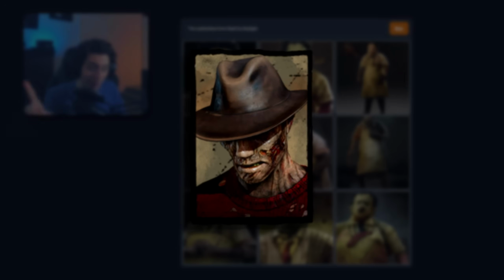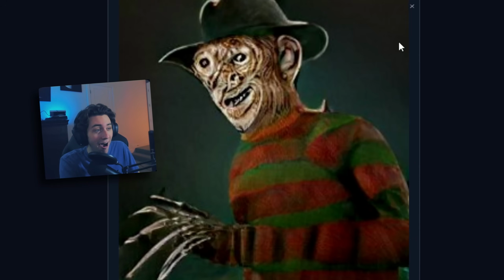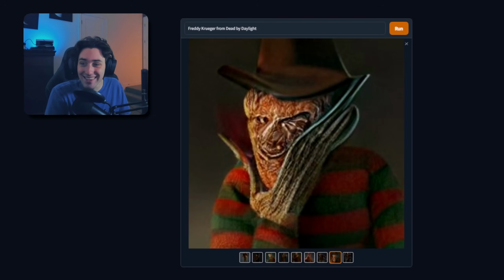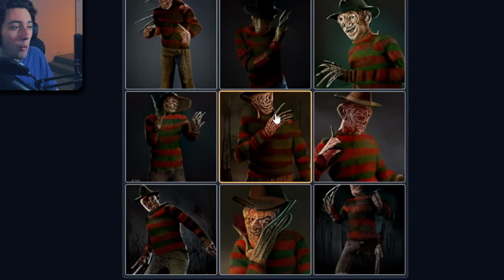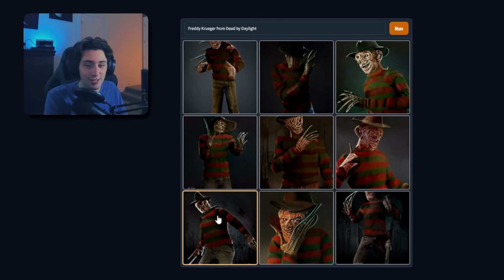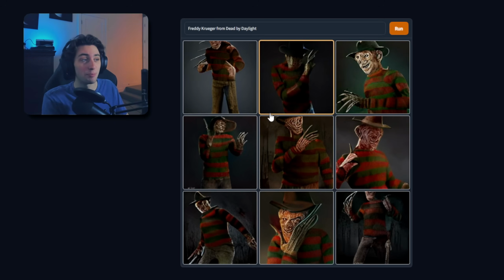Okay, the next one. Freddy Krueger. Let's see it. What is this? Oh my God. Why does he look like that? What in the world? Okay, I know that this is not taking the Freddy Krueger from Dead by Daylight. It's taking the Freddy Krueger meme pictures.